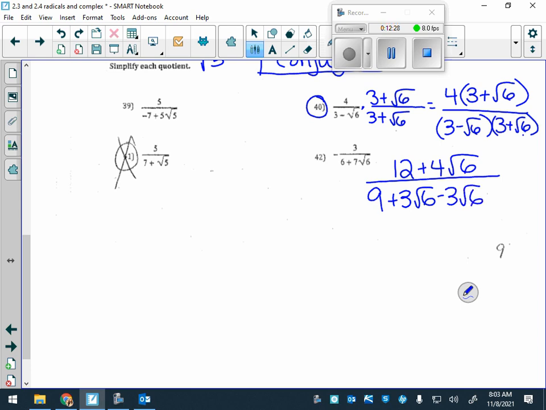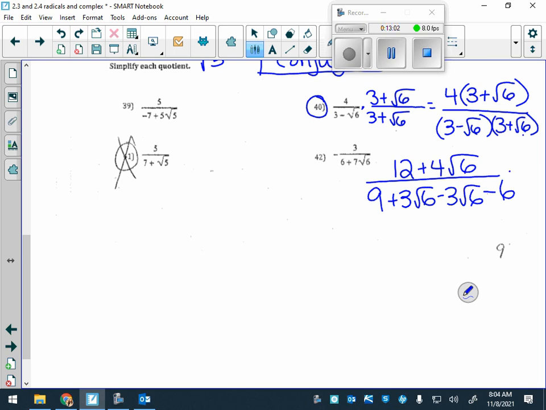What's negative root 6 times positive root 6? You're multiplying. It would be negative 6, because it's negative square root of 36, which is just 6.